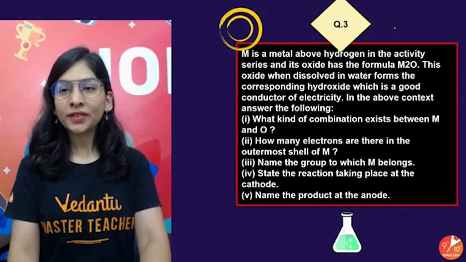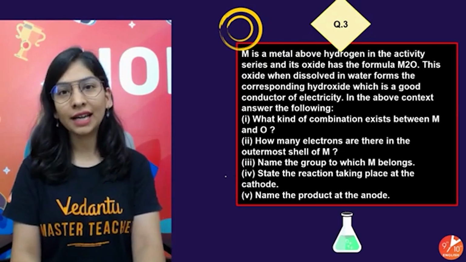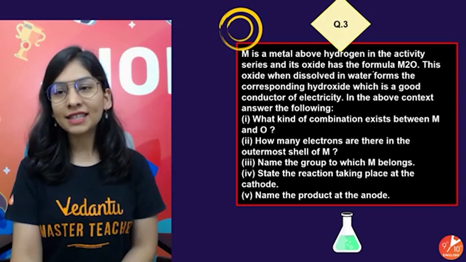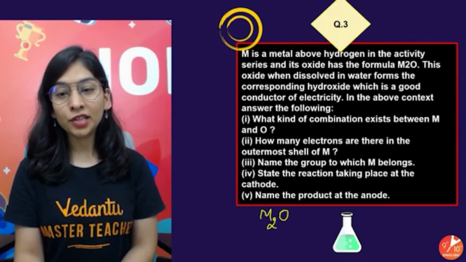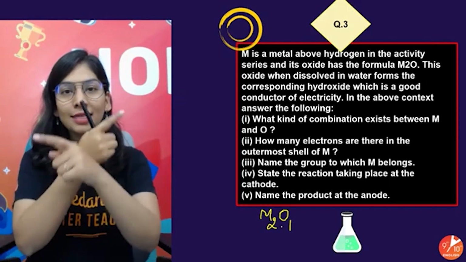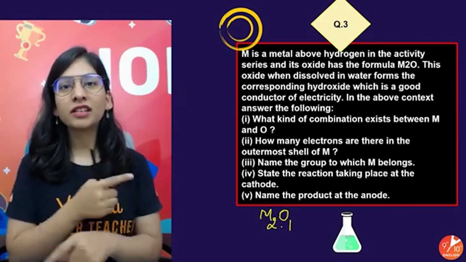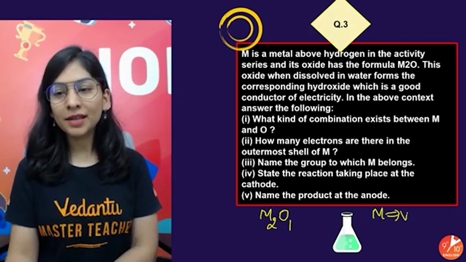Let's have question number 3, which says M is a metal above hydrogen in the reactivity series, and its oxide has the formula M2O. That gives a good amount of information: M has valency 1, because that's how we get our compound by crisscross multiplying the valency. So this M is the one having valency 1.